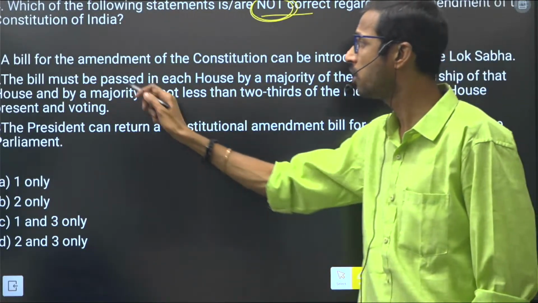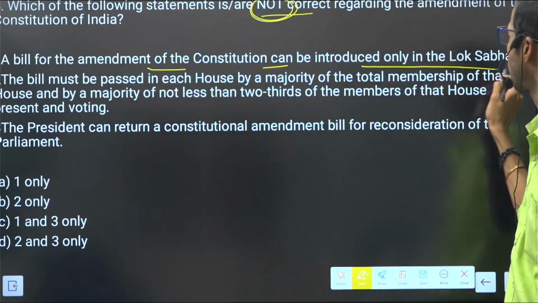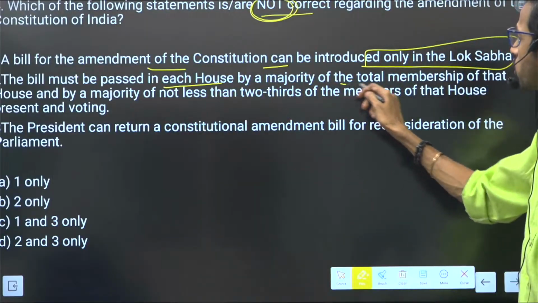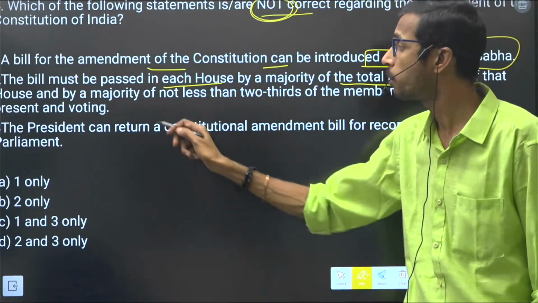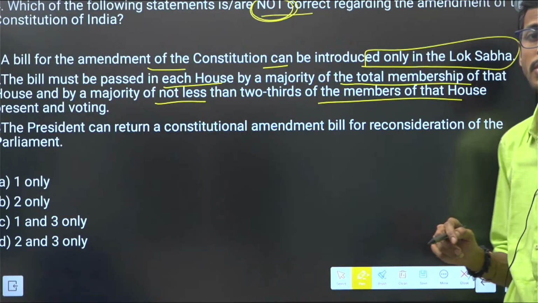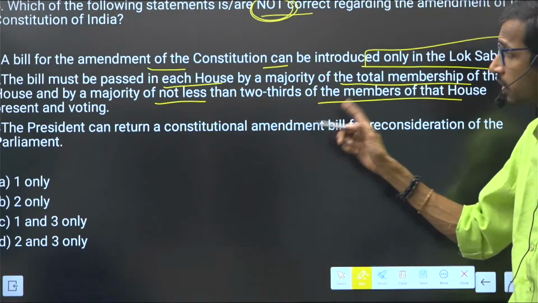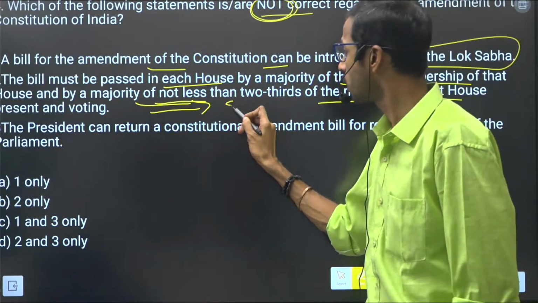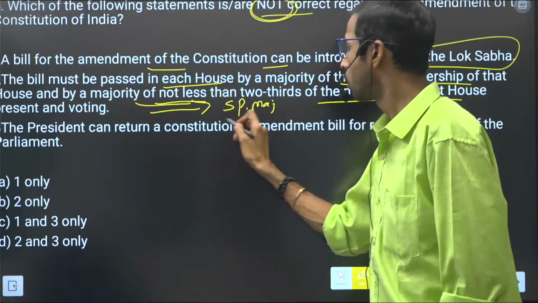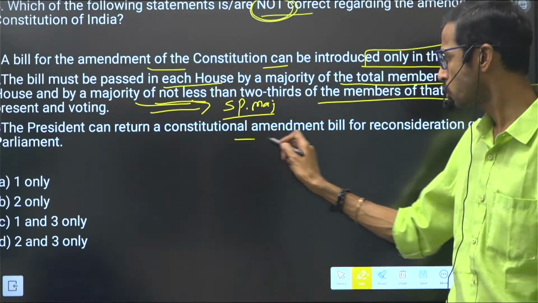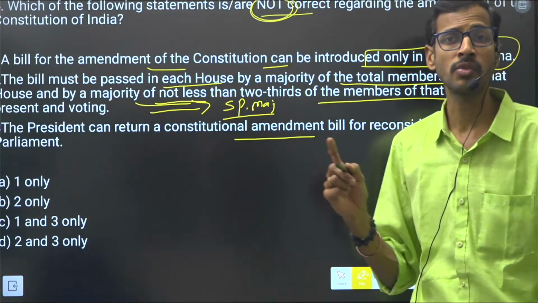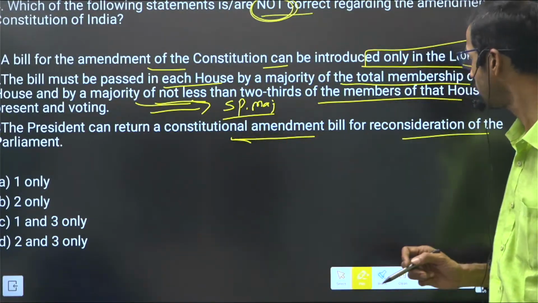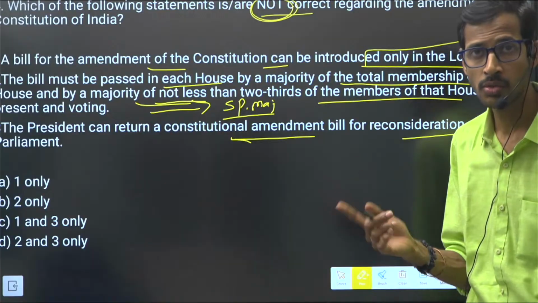Bill for the amendment of the constitution can be introduced only in the Lok Sabha, and also the bill must be passed in each house by a majority of the total membership of that house and by a majority of not less than 2/3 of the members of that house present and voting. Every time we have to focus on this particular special majority. The President can return a constitutional amendment bill for reconsideration of the Parliament. Is it correct? We have to see.